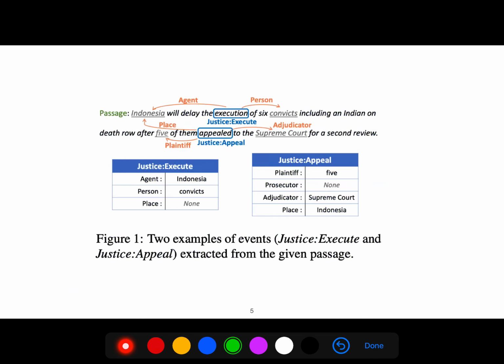These are two examples of events. For example, one event is justice execute and the other event is justice appeal. So you see that you have the trigger, for example, execution, and you have the arguments and the roles.